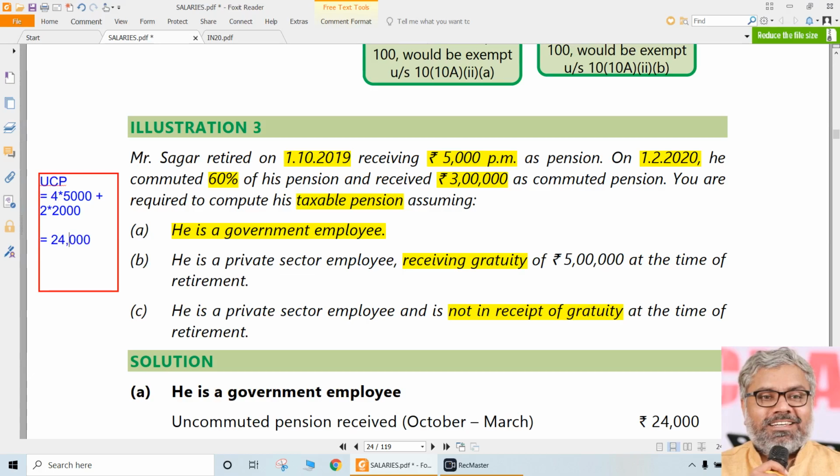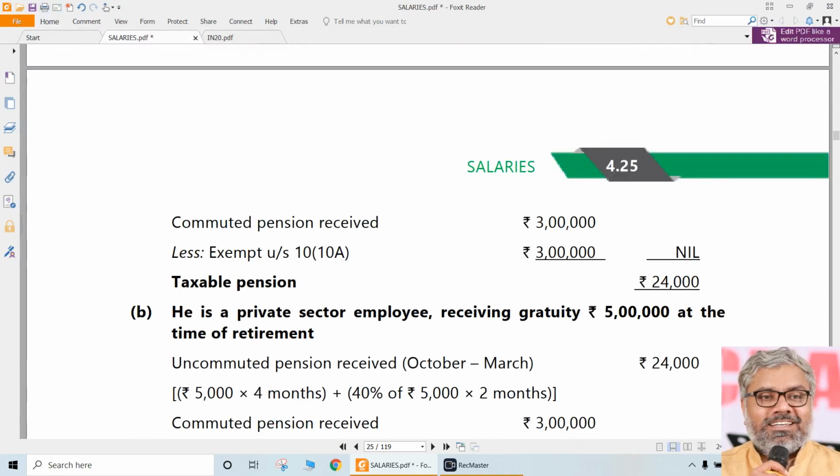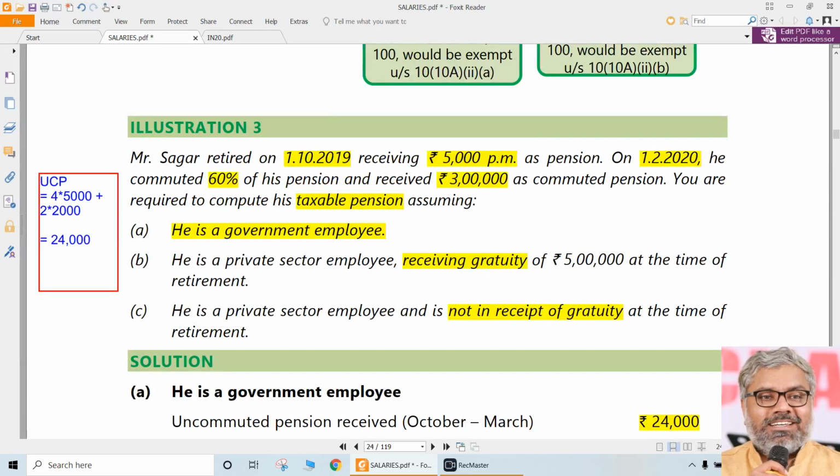Actually, in all cases, whether government or first case, second case, third case, the uncommuted pension is going to be the same, right? Because the case is the same. 24,000 rupees is going to be taxable for the first case, that is the government employee. What about this 3 lakhs, sir? That is fully exempt. So total taxable pension for the first case, government employee, is only 24,000 rupees. That's it.